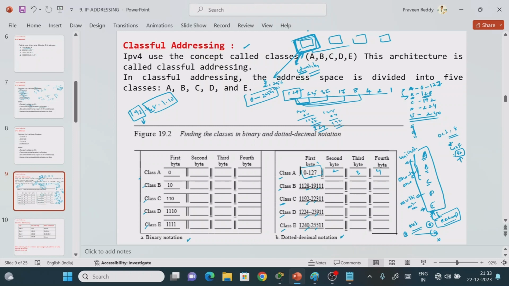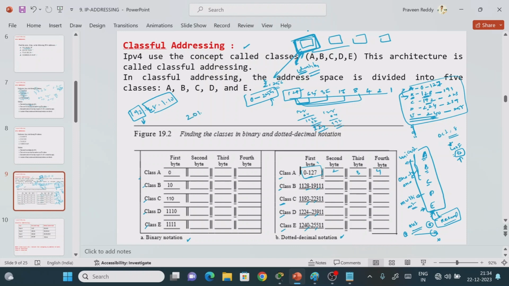Now this is the starting IP address of class B. Now where does the class B IP address end? If class C is starting from 192, it will end with 191. If class D is starting from 224, where will class C end? It will end at 223. Now if class E is starting from 240, it will end at 239. So what is the maximum value we can give? 255. So this is the way you can remember the address ranges of class A, class B, class C, D and E, right?